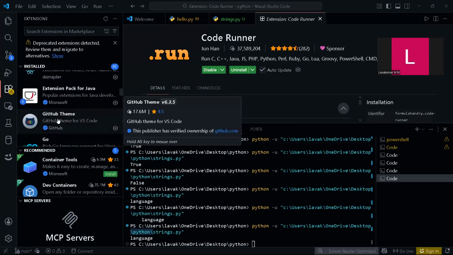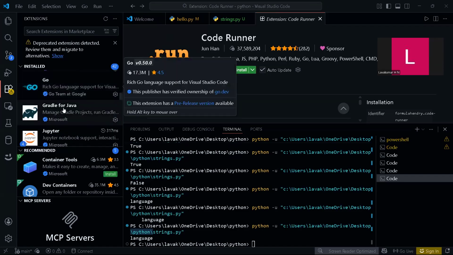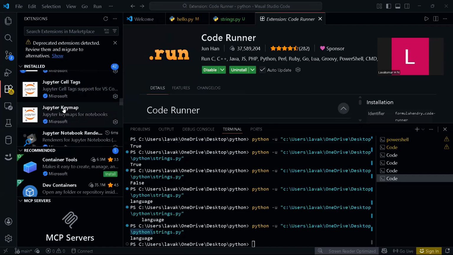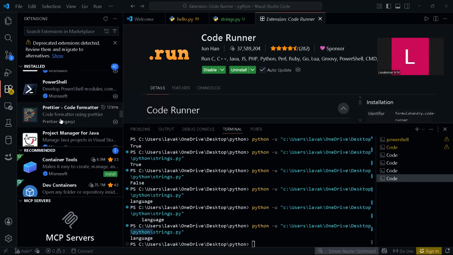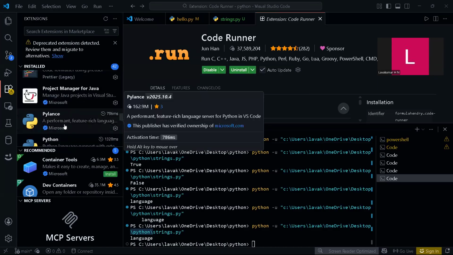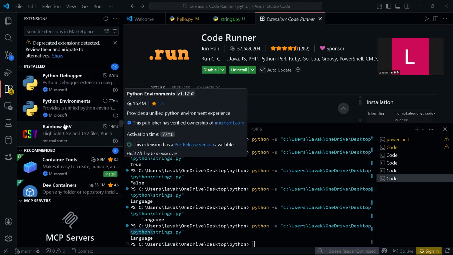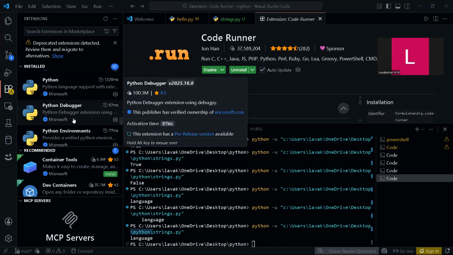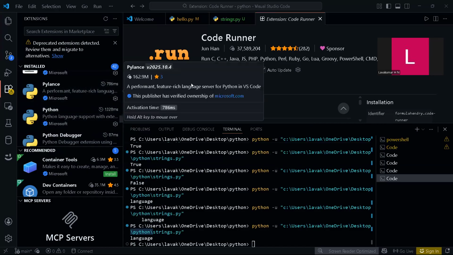Other things, use the GitHub theme, so the icons will be beautiful. Also use Live Server and Prettier. Pylance and Python are the extensions you need to have. Python Debugger, Python Environments, but Python Environments is not needed. Use Pylance and Python, these are the two extensions you should use.